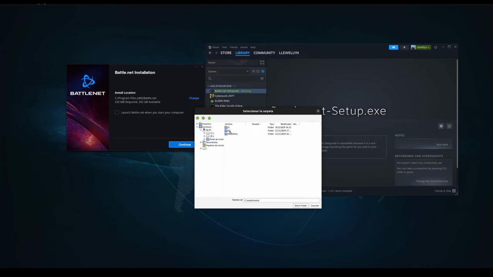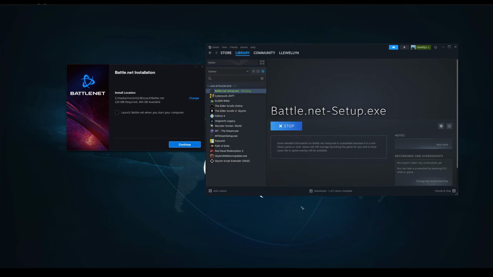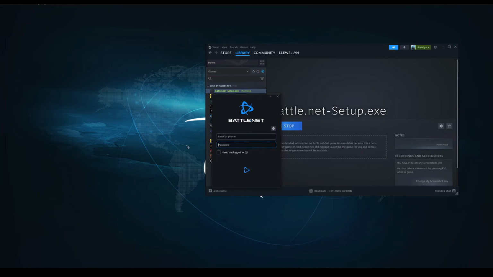Then I had it under G2, Blizzard. And then I select this folder. Now it will make a new folder called Battlenet in the Blizzard folder. And I say continue. Now it's installing. Now this shows up. But if we log in now, we will have to log in again later. So we can skip this now.